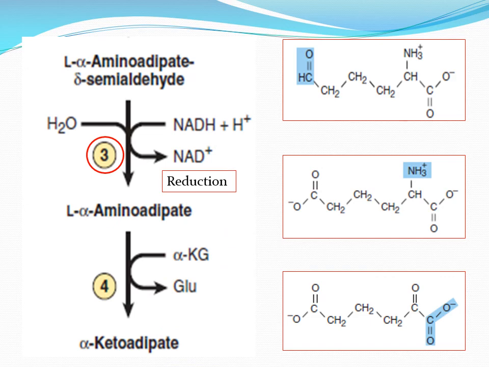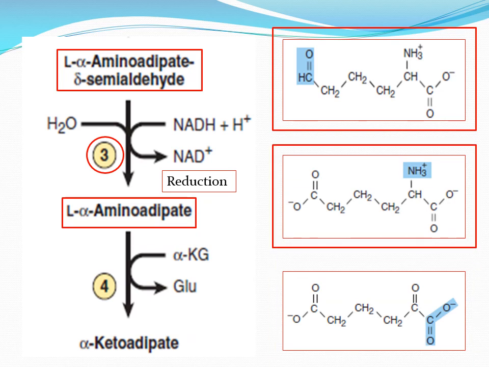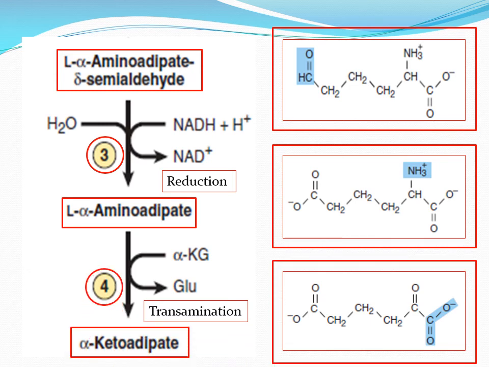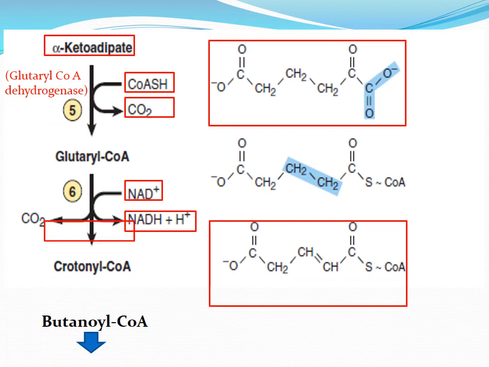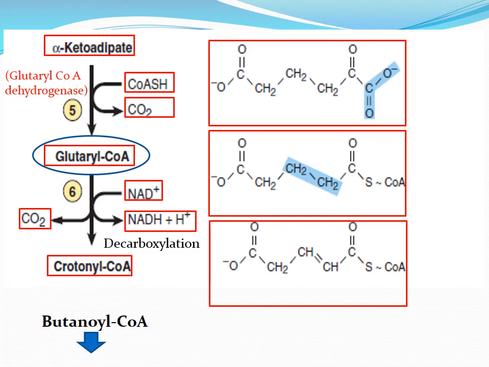Reduction of L-alpha-aminoadipate delta-semialdehyde to L-alpha-aminoadipate, which is reaction 3, is followed by transamination to alpha-ketoadipate, which is reaction 4. Conversion of alpha-ketoadipate to the thioester glutaryl-CoA, which is reaction 5, is followed by the decarboxylation of glutaryl-CoA to crotonyl-CoA, which is reaction 6.